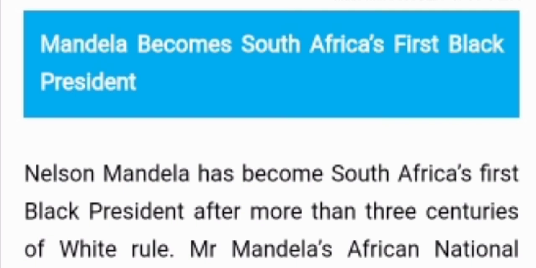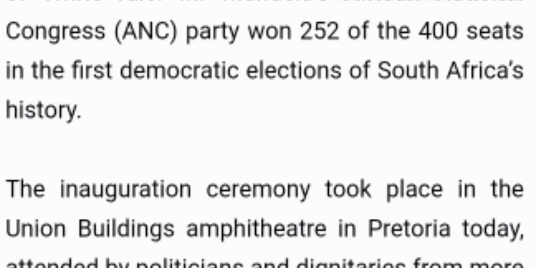Nelson Mandela has become South Africa's first black president after more than 3 centuries of white rule. Before that, white people were ruling there. After more than 300 years, now Nelson Mandela became the black president. Mr. Mandela's African National Congress, ANC, is the party name of Nelson Mandela.